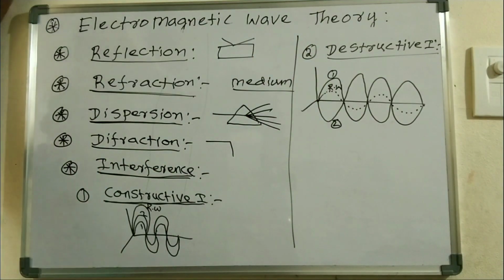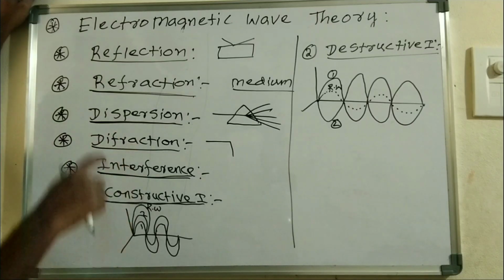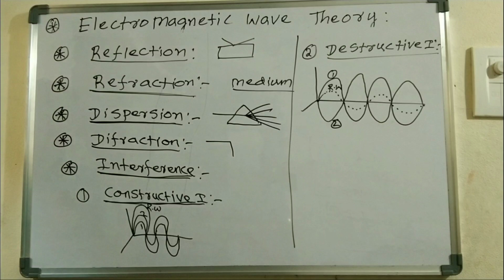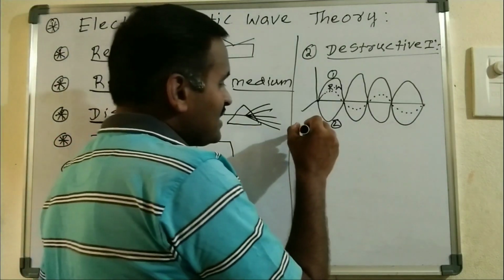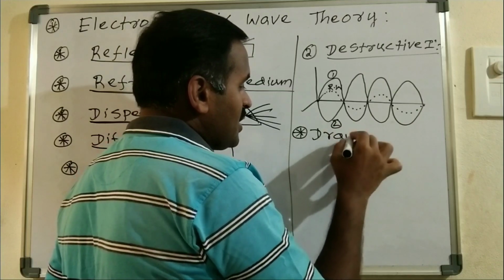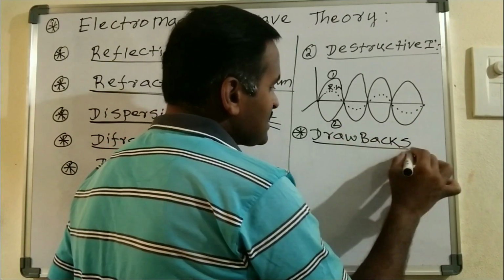So these properties are successfully explained by the electromagnetic wave theory: reflection, refraction, dispersion, diffraction, interference, again constructive interference and destructive interference. But even this theory has certain drawbacks. So, what are the drawbacks of this particular electromagnetic wave theory?